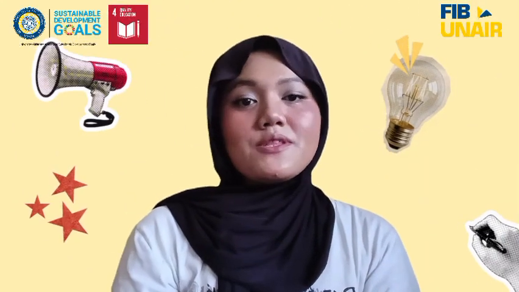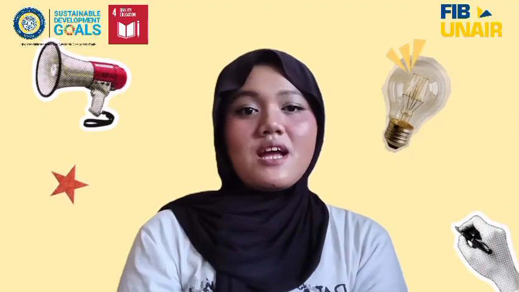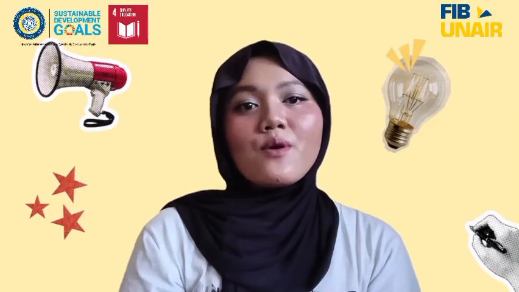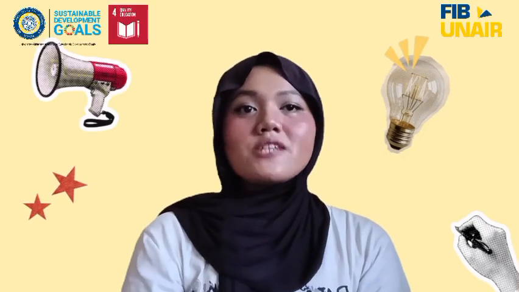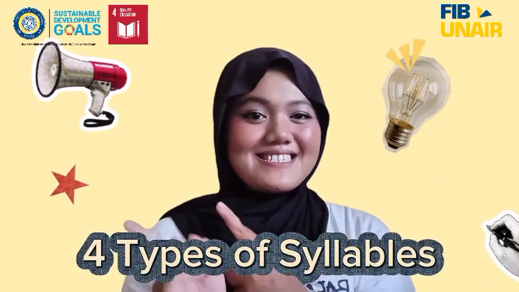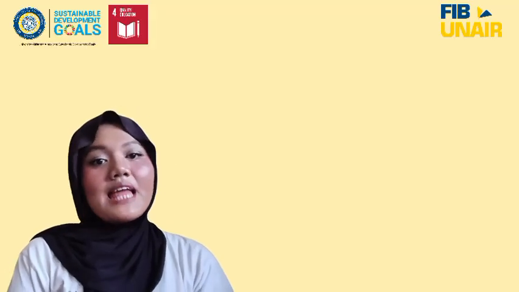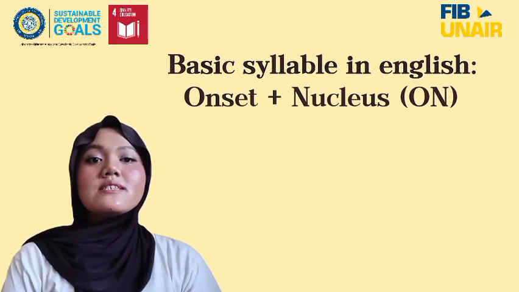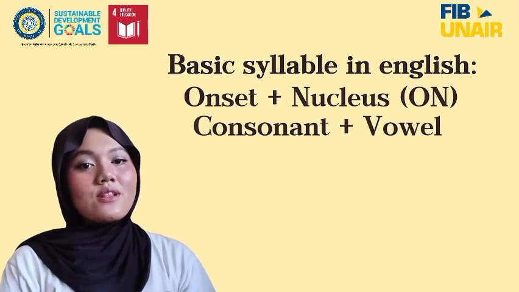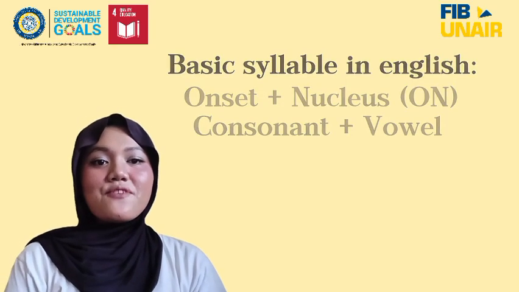Alright, after we learn about the rules, let's go a bit deeper. We're still talking about syllable structure, but this time I'll explain how each type is derived from the basic form. So we'll talk about four types of syllables. Let's go! First thing you need to remember is that the basic syllable in English is onset plus nucleus, which is a consonant followed by a vowel. All the other types come from adding or removing parts.